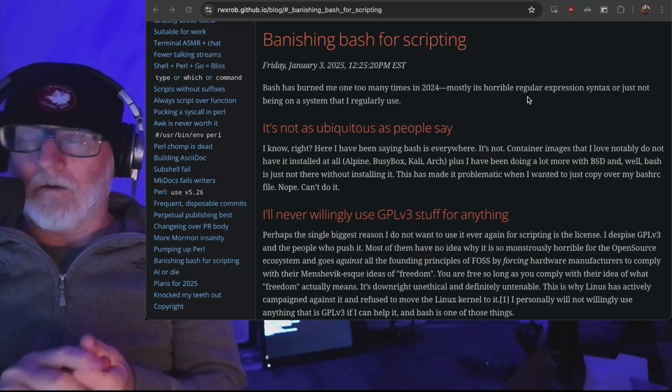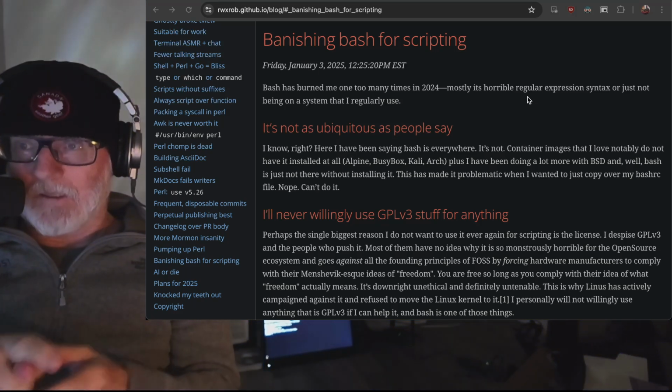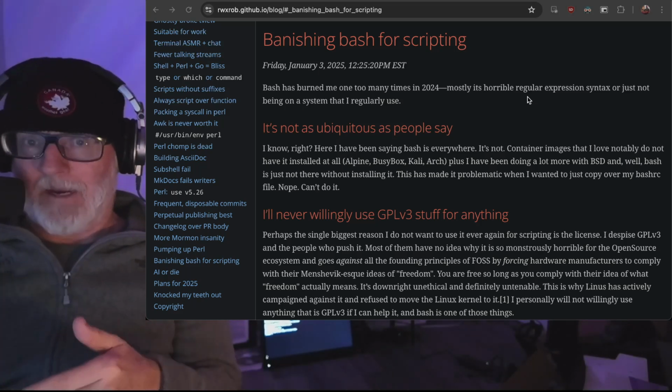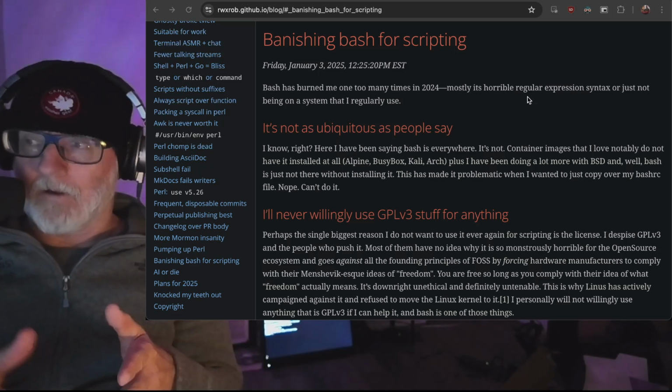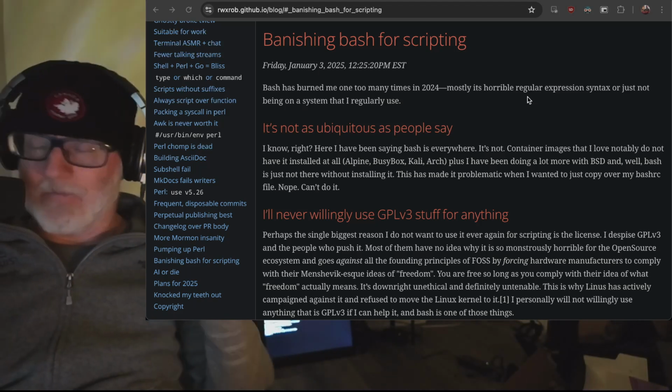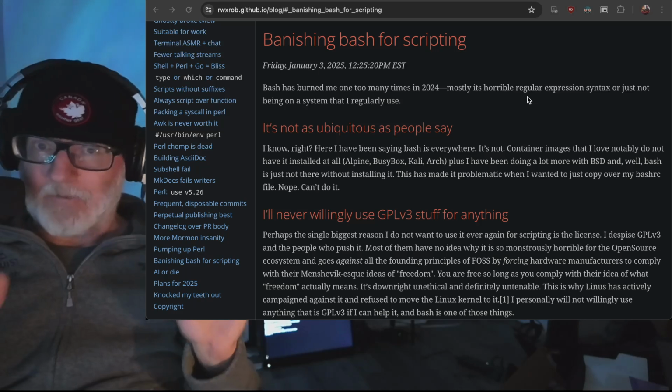Another thing you can't do is exclamation point tilde, which I could put on the screen, but I'm not going to, which says if it doesn't match this regular expression, which you can do in Perl. So you'd have to put the negation up above, but it's not pretty. It's not pretty at all.